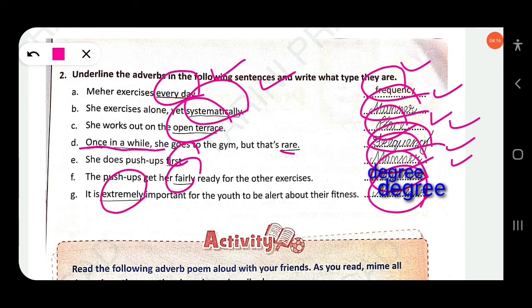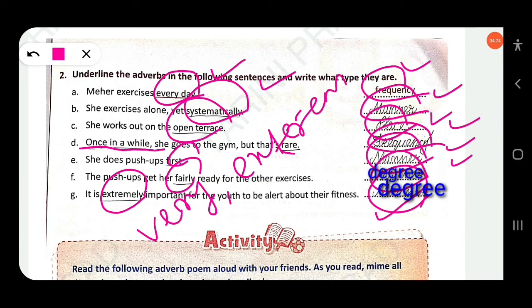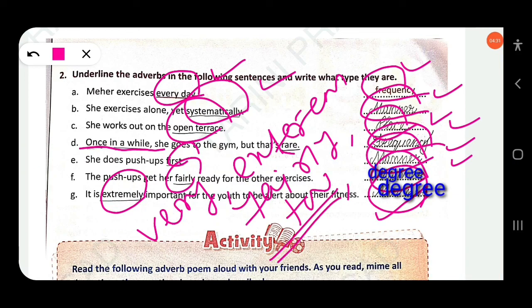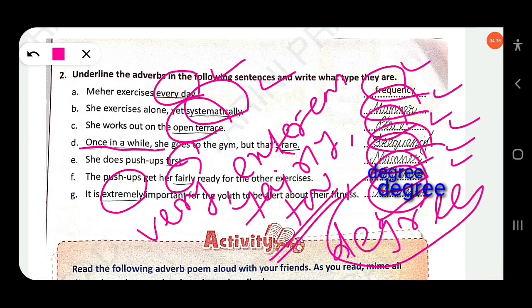In this way extremely might seem to be manner, but very, extremely, fairly, too: these are adverbs of degree, not manner. Clear?